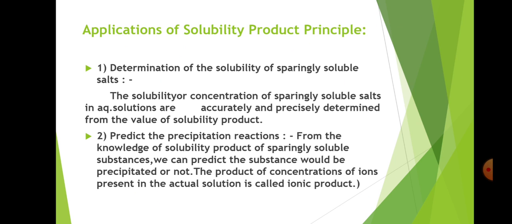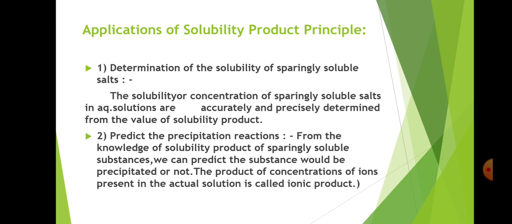Then the second application is to predict the precipitation reaction. From the knowledge of solubility product of sparingly soluble substances, we can predict whether the substances would be precipitated or not. The product of concentration of ions present in the actual solution is called the ionic product.